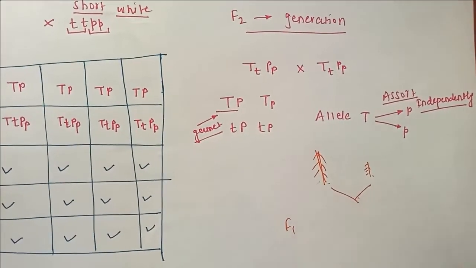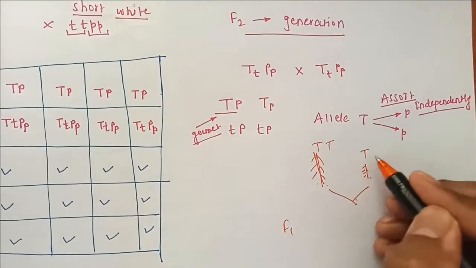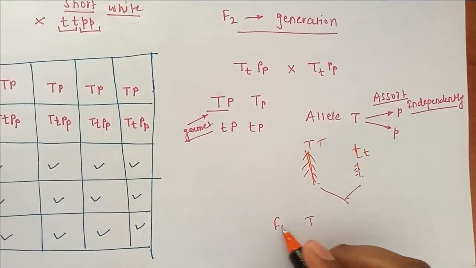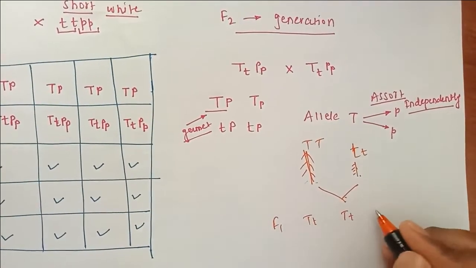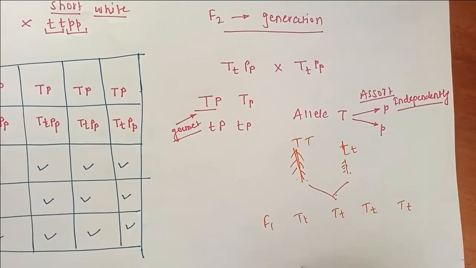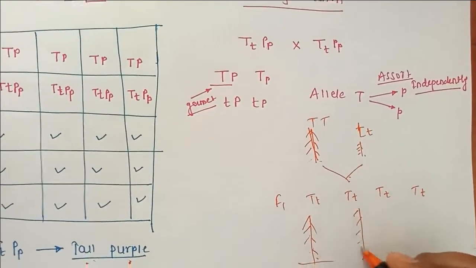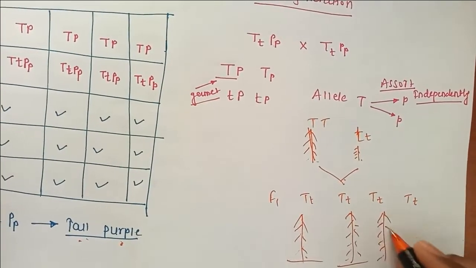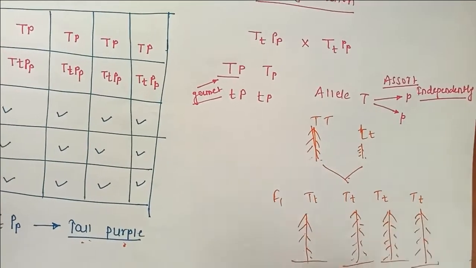Here it is capital T, small t, capital T, small t, capital T, small t, capital T, small t. That means in the F1 generation all the plants will be tall. For the diagram, you can refer to the NCERT book, where it is given nicely. So in the F1 generation, dominant characteristics always exist.